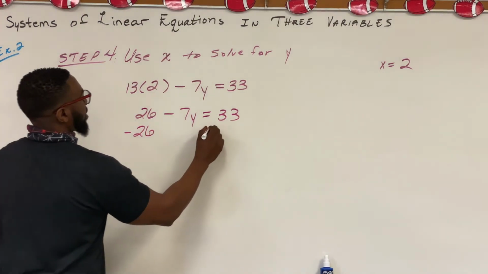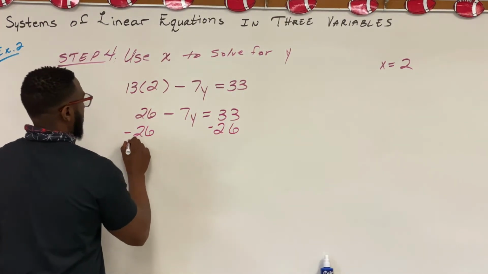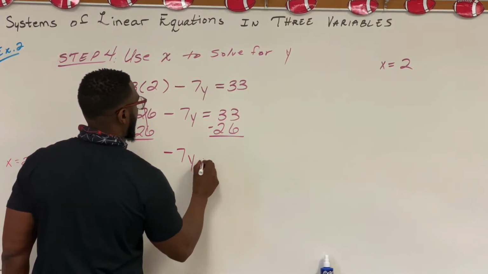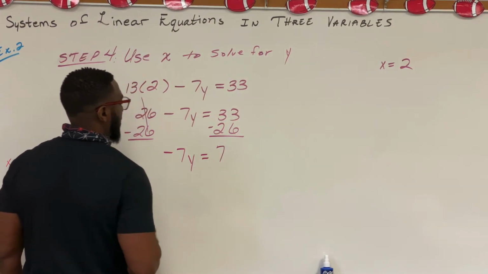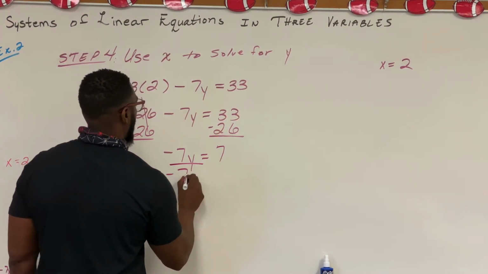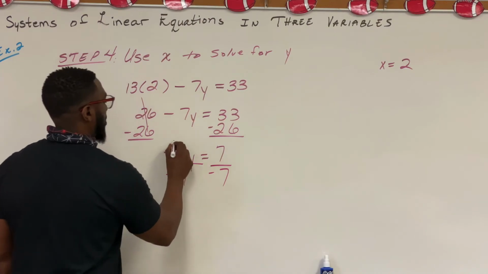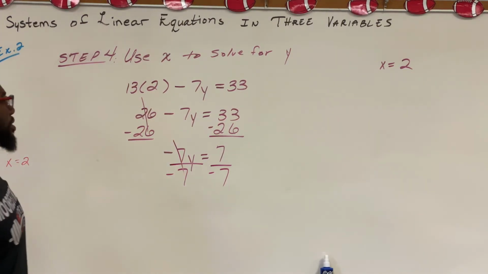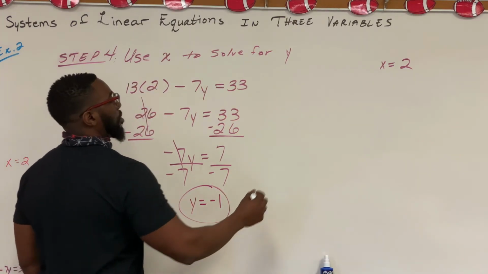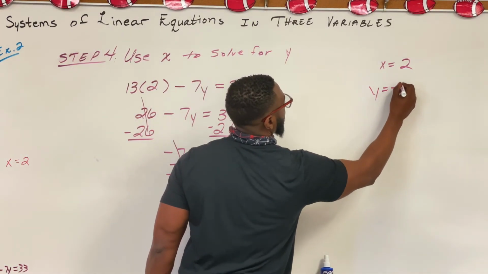Subtract 26. Negative 7y equals 7. We divide by negative 7. Y equals negative 1.